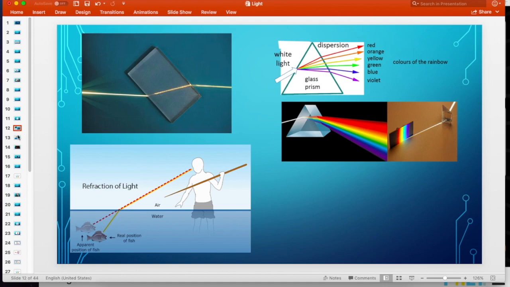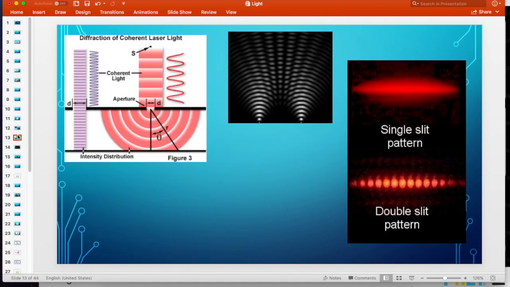Light can reflect, light can refract, light can also diffract. Diffraction is just the ability of a wave to bend around obstacles. This diagram is kind of confusing, don't worry about it, but all I'm showing you is that if there's a source of light, light travels out as a wave. There's an obstacle or a slit, light can travel through that little slit and bend around it. That's what we see happening here. This is light that's passing through what we call a double slit, and you can see that the light is bending back around that slit.